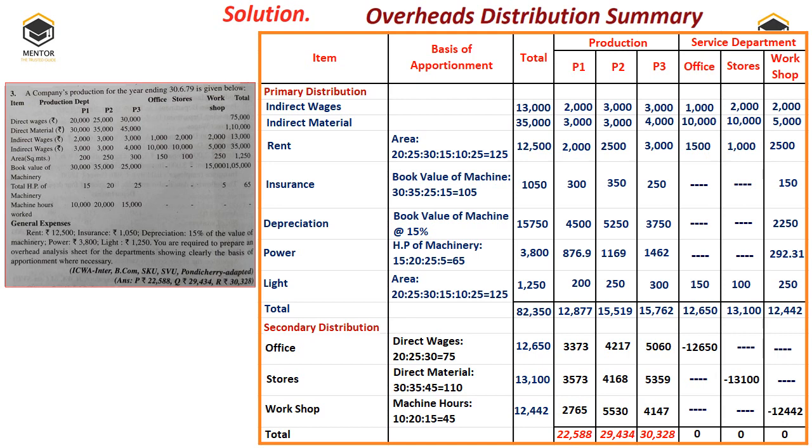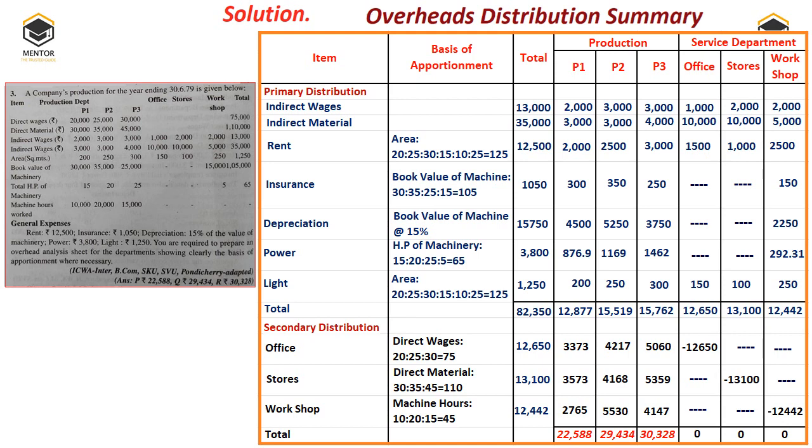So what is secondary distribution? Basically, it is the distribution of service department overheads to the production departments. This we have done with the help of a suitable basis of apportionment, which we can use.